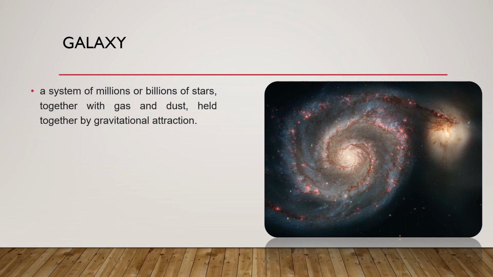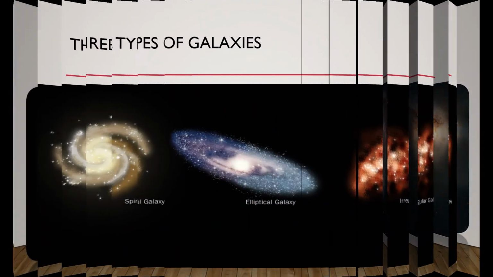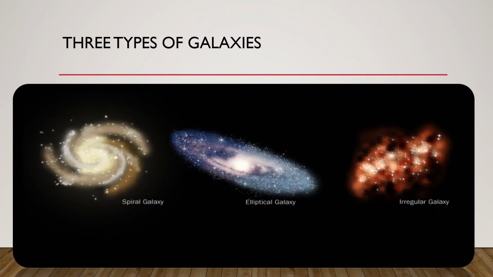Galaxies can be of different shapes. I really wanted you guys to see these shapes, so I have added the picture. So these are the three types of galaxies. The first one is your spiral galaxy. The second one is your elliptical galaxy. And the third one is your irregular galaxy, which means it doesn't have a specific shape. So these are the major three types of galaxies. The galaxy in which we are, the Milky Way galaxy, has a spiral shape.